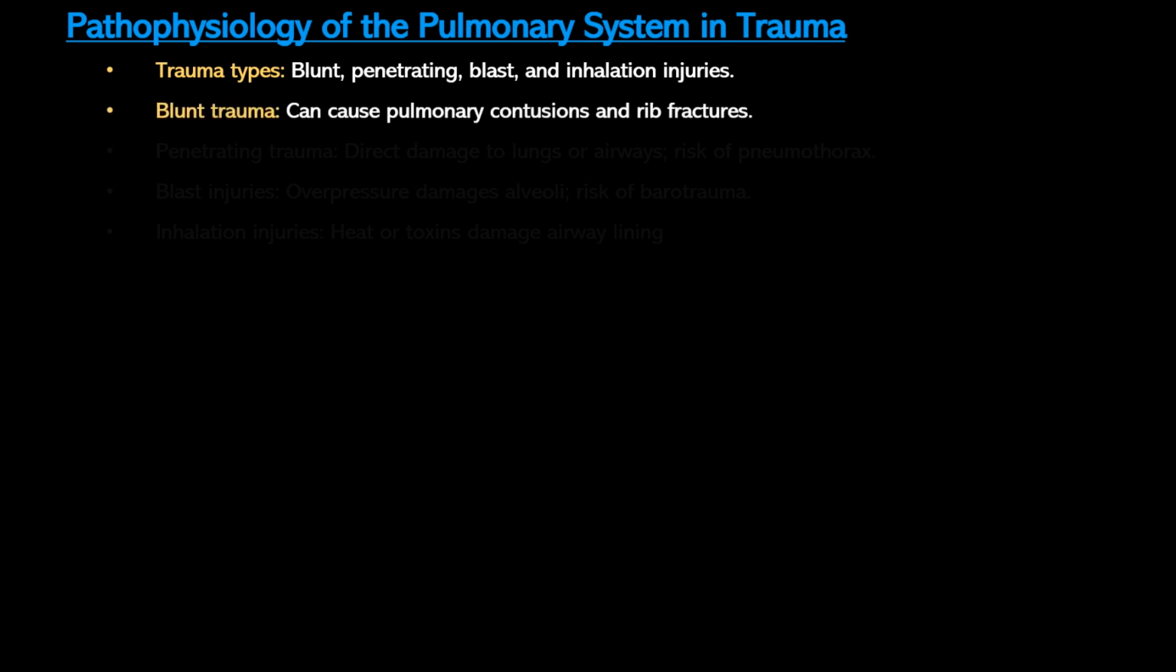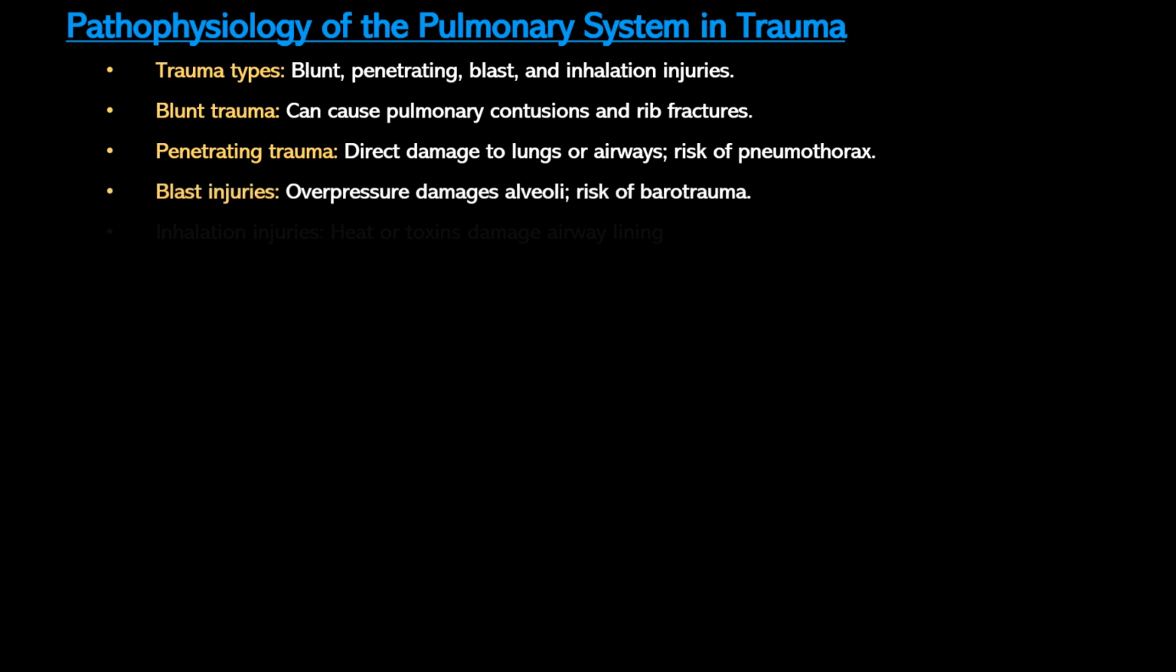Blunt chest trauma, such as from motor vehicle collisions or falls, can cause pulmonary contusions, where bruising of lung tissue leads to alveolar hemorrhage and impaired gas exchange, or it could cause rib fractures, which are also common and could potentially compromise ventilation due to pain and instability. Penetrating trauma from injuries like gunshots or stab wounds directly damages lung tissue or airways, often leading to pneumothorax or hemothorax, where air or blood accumulates in the pleural space, impairing lung expansion.